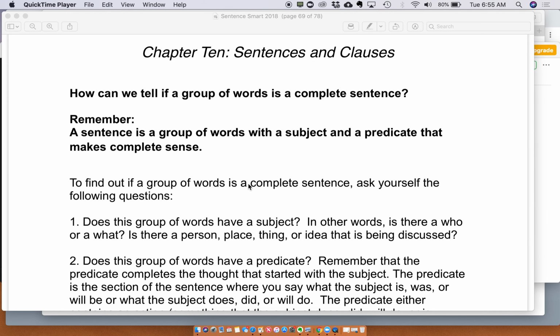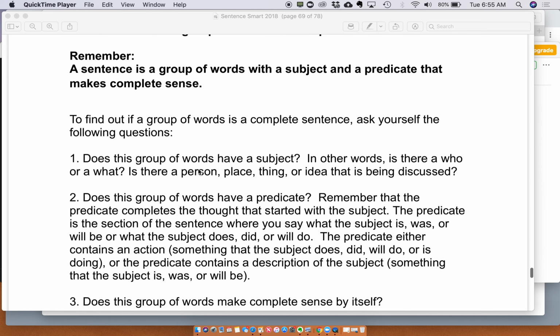Sentences and clauses. How can we tell if a group of words is a complete sentence? Now remember, a sentence is a group of words with a subject and a predicate that makes complete sense. To find out if a group of words is a complete sentence, ask yourself the following questions.